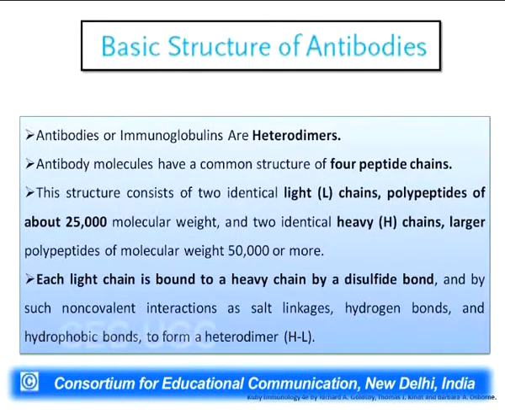So the basic antibody structure comes up: antibodies are basically heterodimers, which means it is made up of 2 basic units. One is called the light chain polypeptides, the other is called the heavy chain polypeptides. There are 2 light chain polypeptide chains and 2 heavy chain polypeptide chains present. That's why the name heterodimer. So there is a dimer and both these dimers are different, that's why this is a heterodimer. Each of these light chains is attached to the heavy chain with the help of disulfide bonds, and subsequently the interactions are taking place with the help of non-covalent interactions.